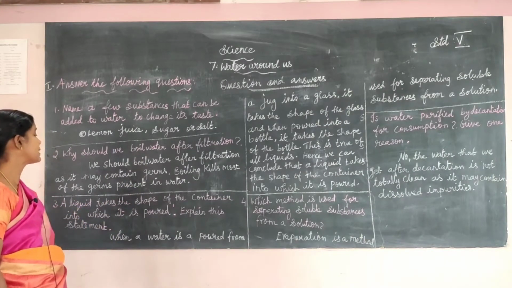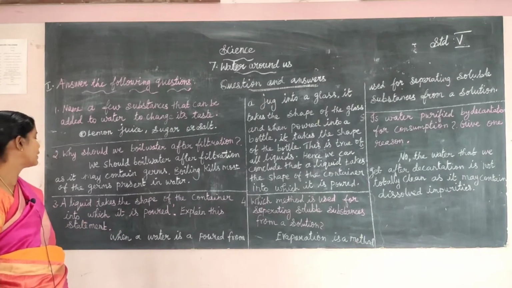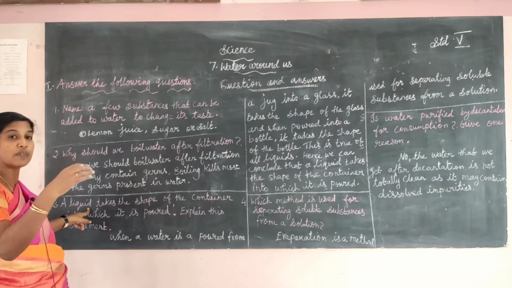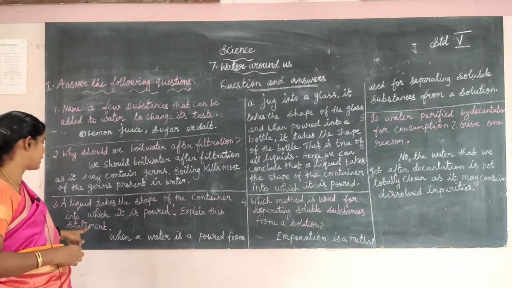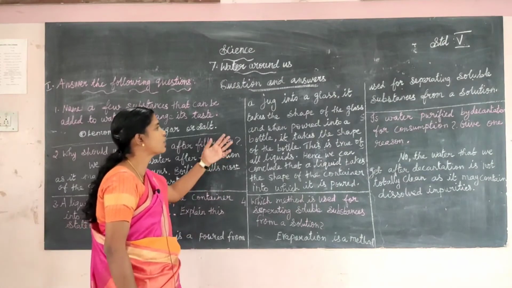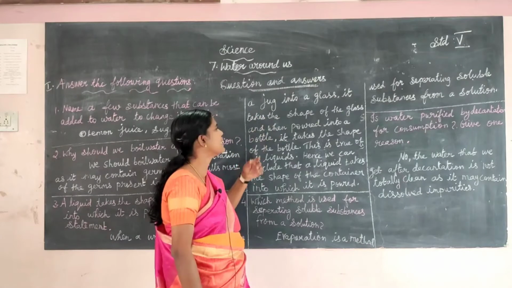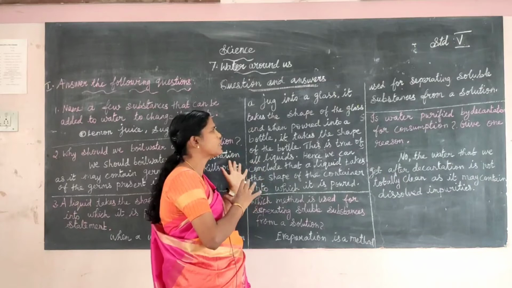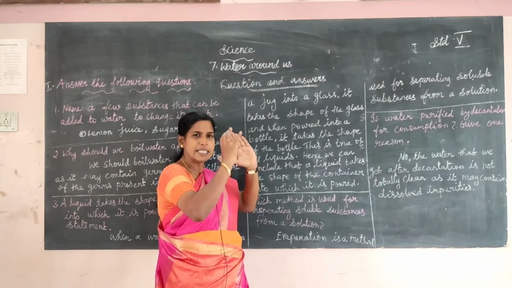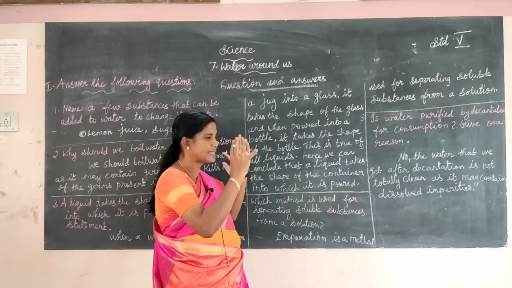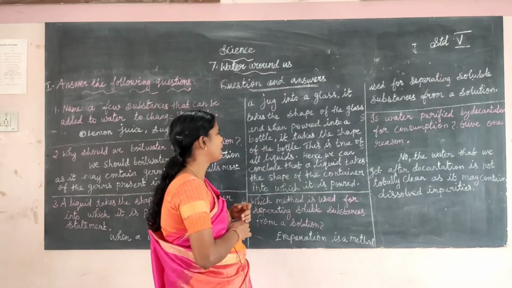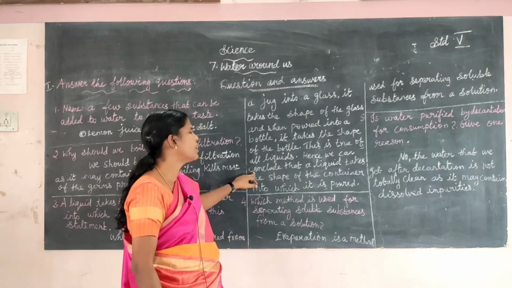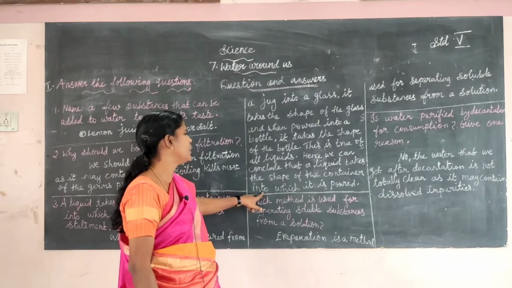A liquid takes the shape of the container into which it is poured. Explain this statement. Whichever container we pour the water into, it takes the shape of that container. When water is poured from a jug into a glass, it takes the shape of the glass, and when poured into a bottle, it takes the shape of the bottle. This is true of all liquids. Hence we can conclude that a liquid takes the shape of the container in which it is poured.